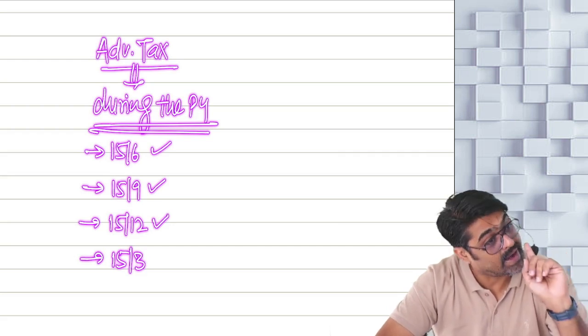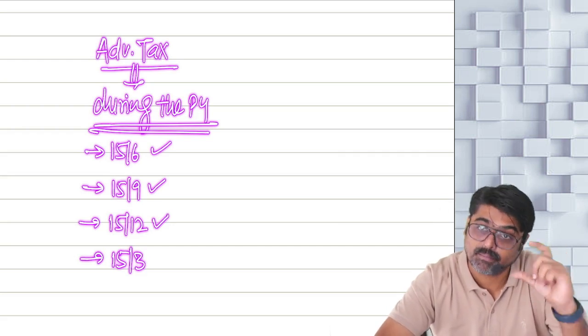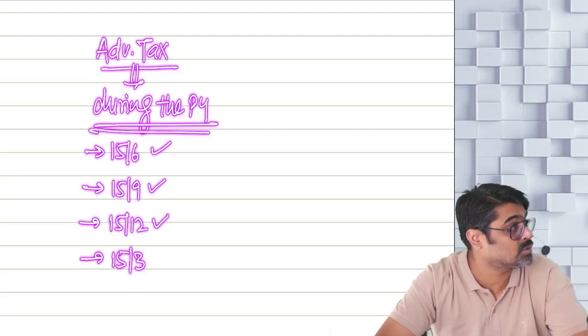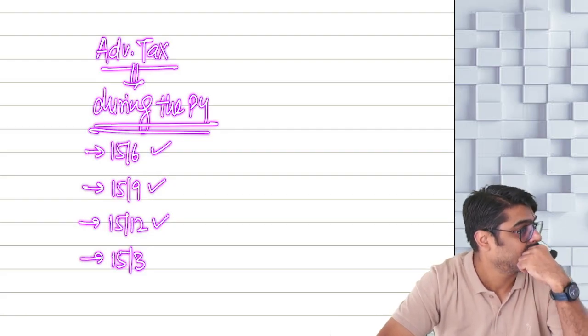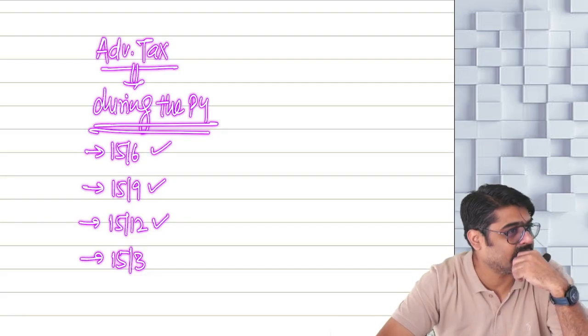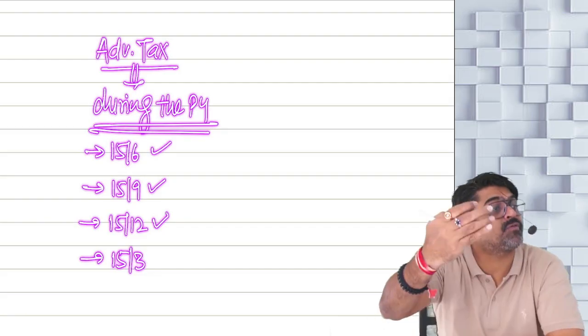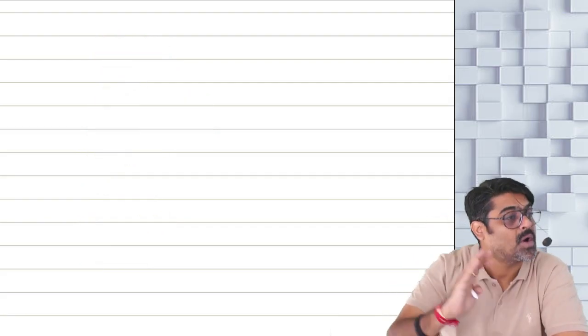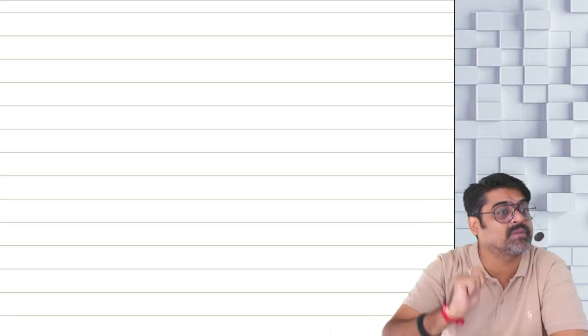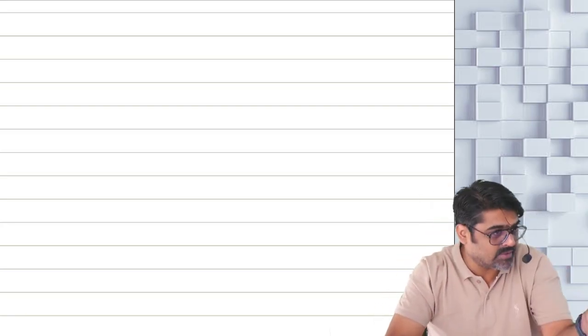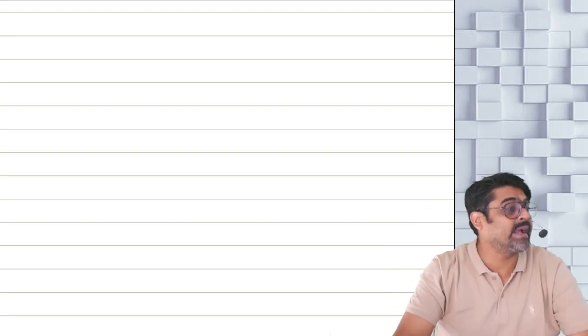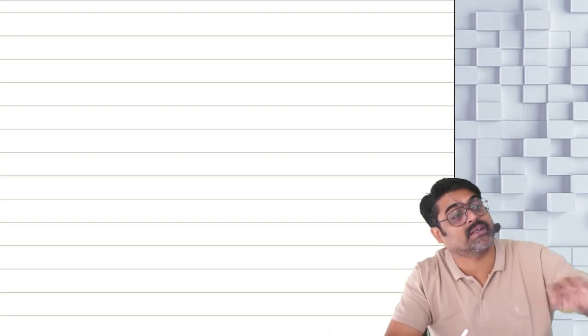Meaning, on every due date, a minimum amount of advance tax has to be deposited. Understanding what I am trying to tell you? On or before 15th June, minimum this much amount. On or before 15th September, minimum this much amount. So dates are given, and on or before that date, a minimum amount has to be deposited. It is compulsory.